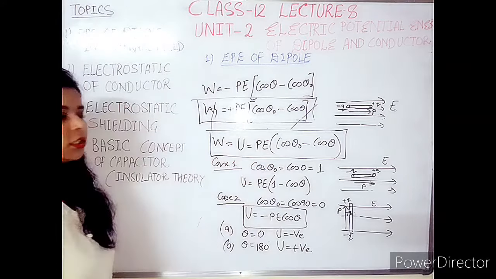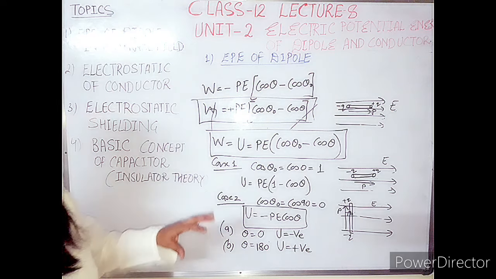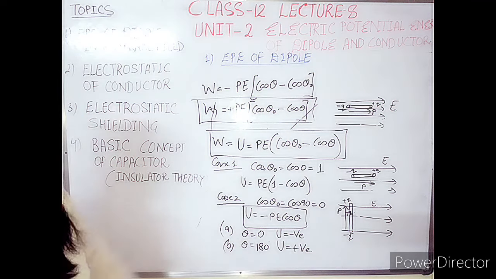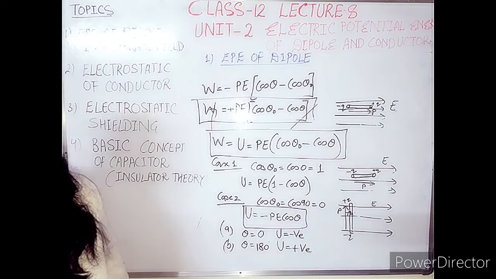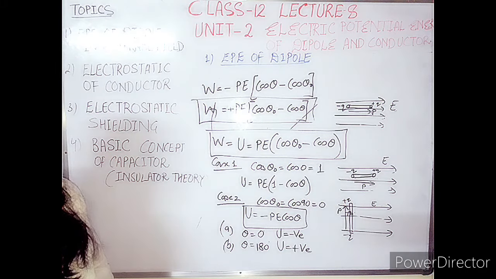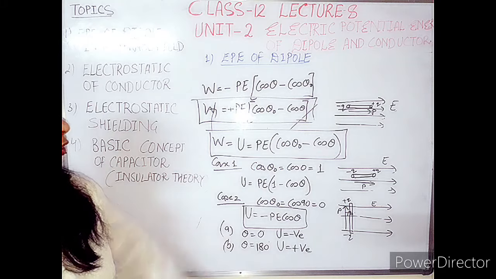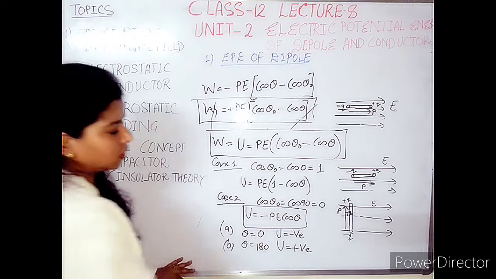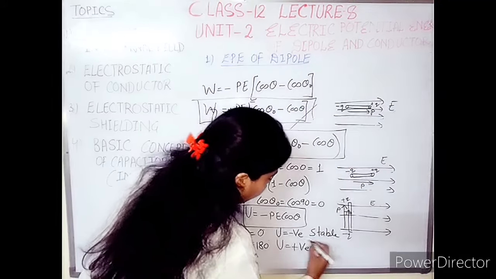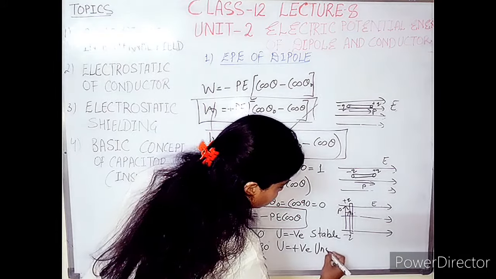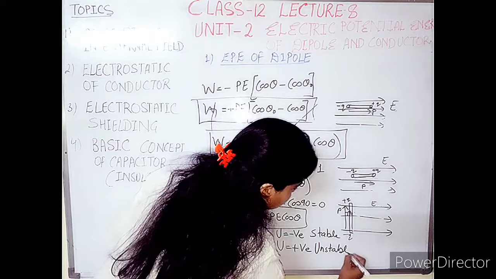If the potential energy is positive, it is surely an unstable equilibrium condition. You may note it down. U positive means unstable equilibrium, and if U is negative, then the system is stable. The negative value of U is for stable equilibrium, and the positive value of U is for unstable equilibrium.